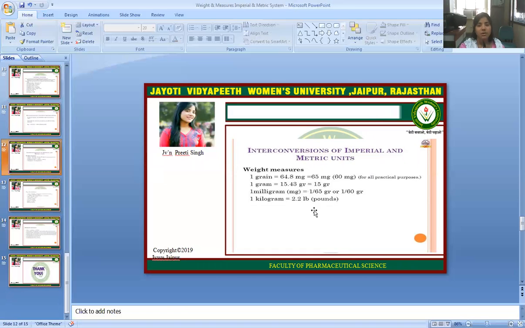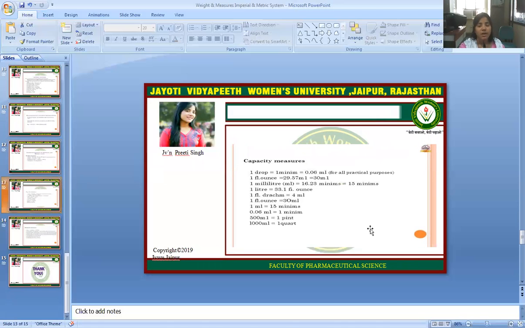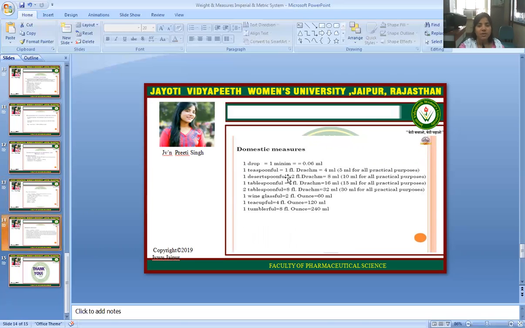Interconversions of imperial and metric units. Weight measure: 1 grain is equal to 64.8 mg, which is taken as 65 mg or 60 mg for all practical purposes. Capacity measure: 1 drop is equal to 1 minim, which is equal to 0.06 ml for all practical purposes. The domestic measures are mentioned in this table.